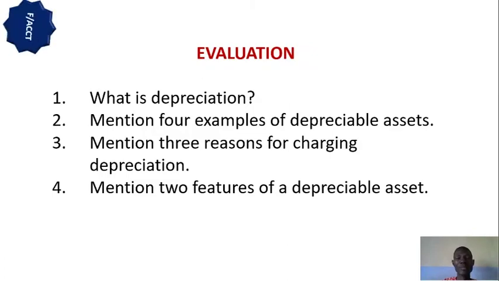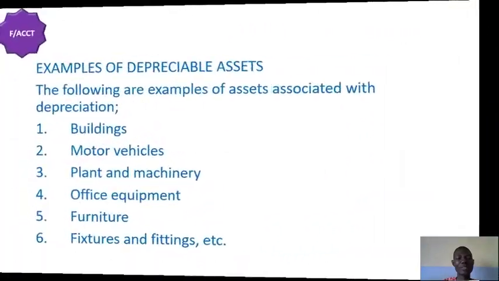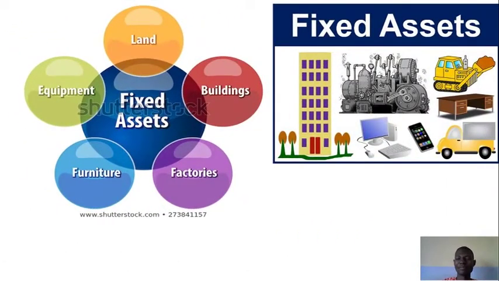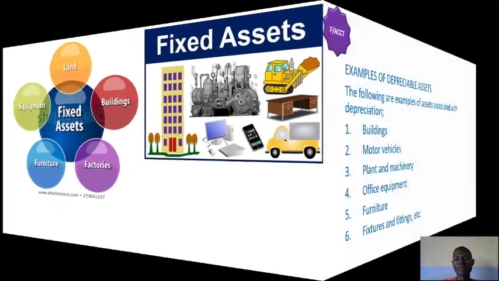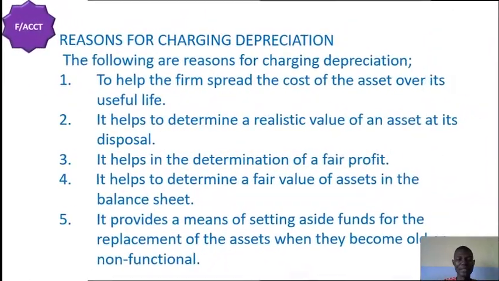Number 2, mention 4 examples of depreciable assets. We mentioned the following: building, furniture, motor van, office equipment, fixtures and fittings. We also mentioned plant and machinery.